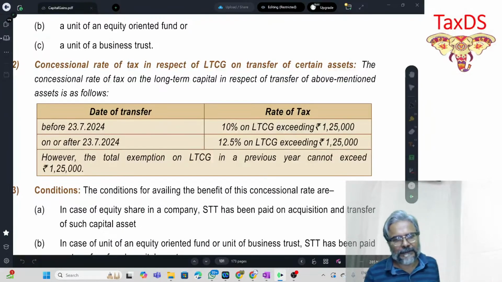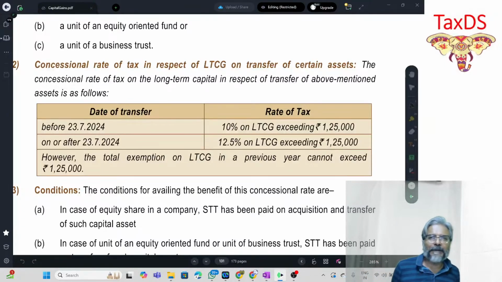So, students, the long-term capital gains tax rate under 112A, which earlier was 10%, has also been increased to 12.5%. Can you see that, students? Has also been increased to 12.5%.